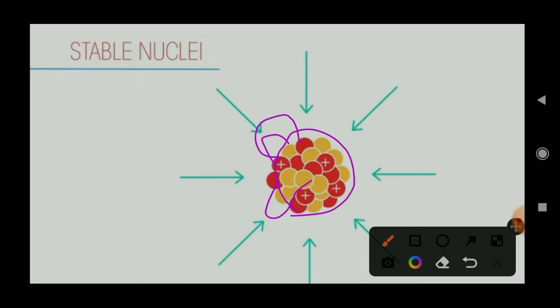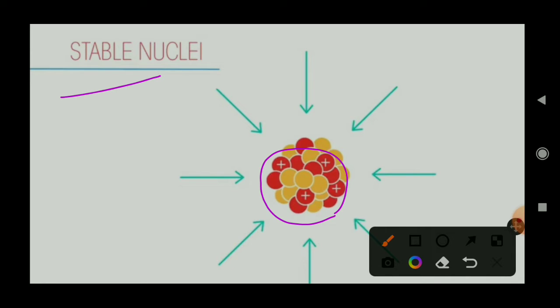The internuclear forces are strong enough to bind the nucleus, so they are stable, they are not excited. The force is so strong that the nucleus is at rest. This is called a stable nucleus, when the nuclear force is strong enough to bind or hold the nucleus together.